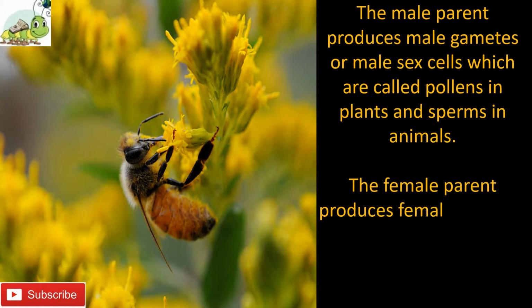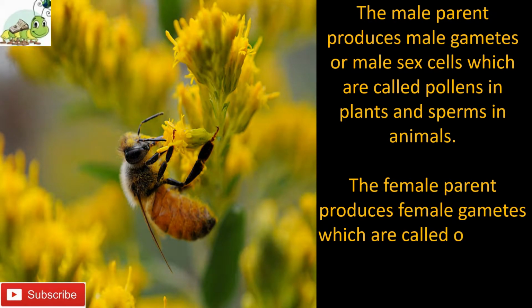In plants, the male sex organ is the stamen, while the female sex organ is the carpel. In animals, the male sex organ is the penis, while the female sex organ is the vagina. The fusion of the male gamete with the female gamete to produce a zygote in sexual reproduction is called fertilization.